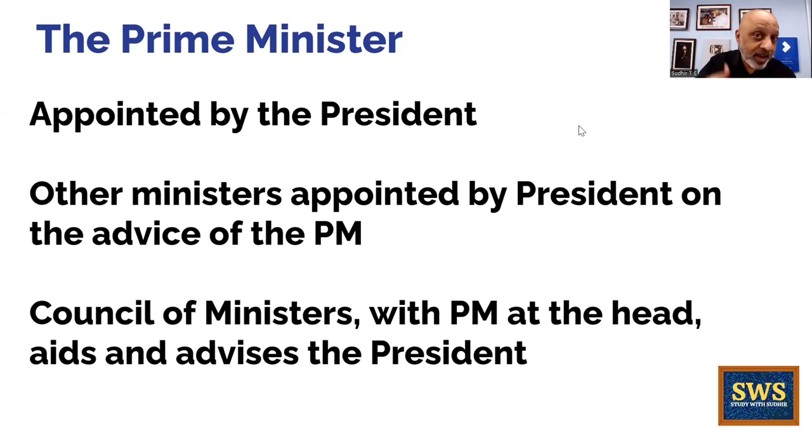The President, as we have seen in the President chapter, is a nominal head, though all the executive decisions are taken in his name. For example, if an ambassador is to be appointed to, say, France or Germany, the appointment will be made in the name of the President. It will not be made in the name of the Cabinet Secretary or the Foreign Affairs Minister.